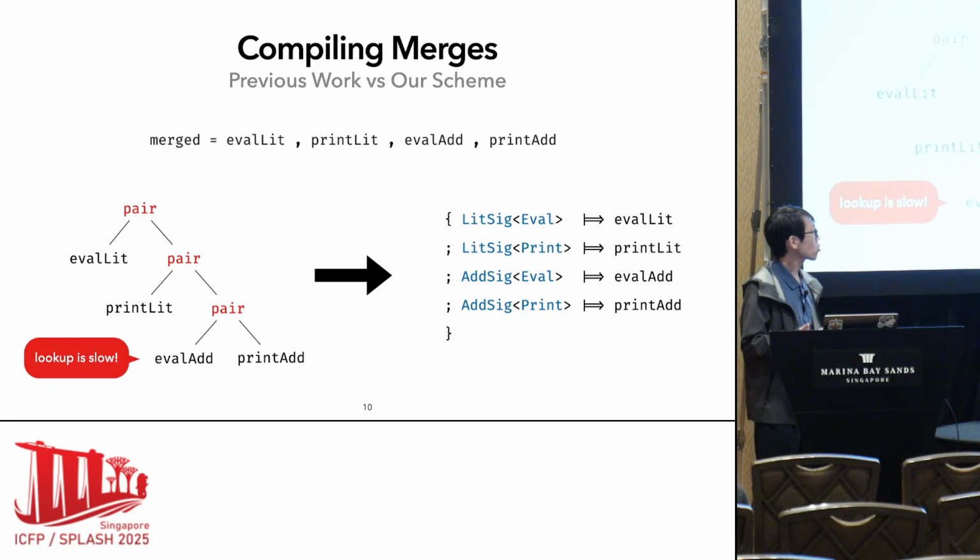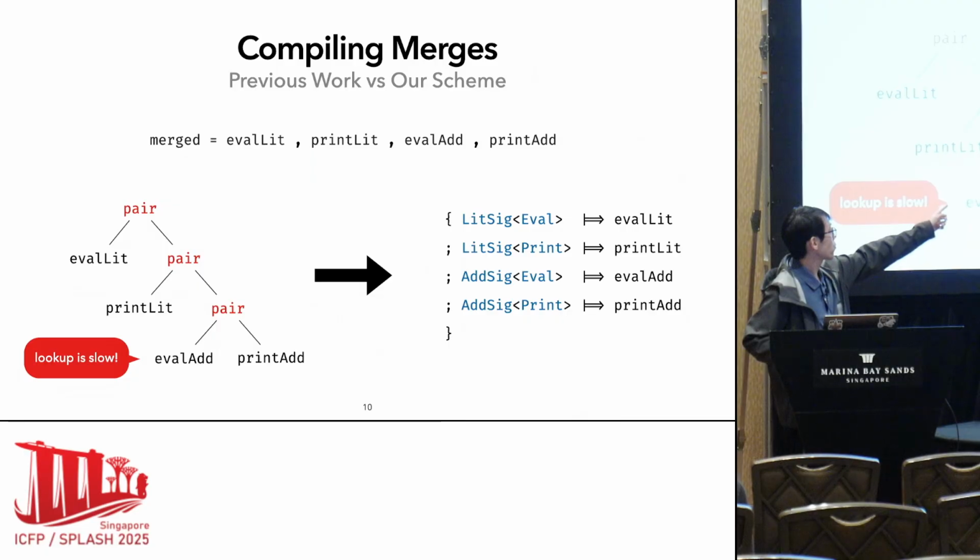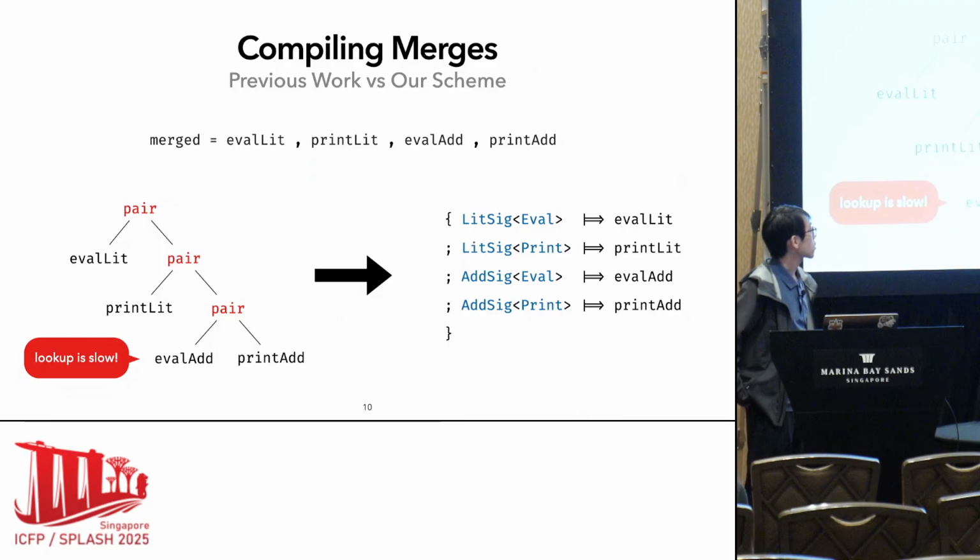Here, our solution is inspired by name mangling, for example, in C++. If you have many overloaded functions, you will mangle the name into different strings to distinguish them. And here, we call such mangled strings type indices, with the blue font here.